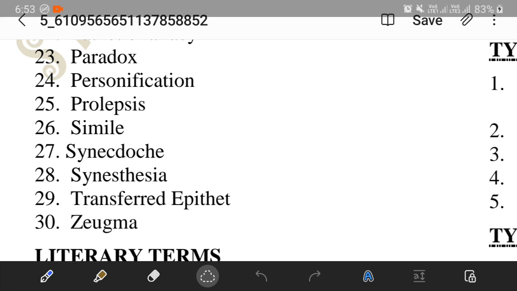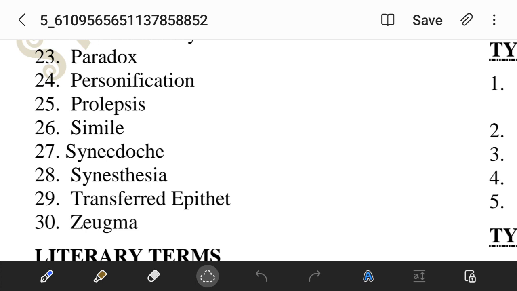Similes. We know similes: wherever words like as and like are used and there is a comparison between two objects, that direct comparison is known as a simile. Like Robert Burns says, "My love is like a red rose." If it is a direct comparison, it is a simile. If it is an indirect comparison, it is a metaphor. Metaphor is also about the quality of one applied to another, like soldiers are lions. Actually, soldiers are not lions, but the quality of the lion occurs in soldiers also.